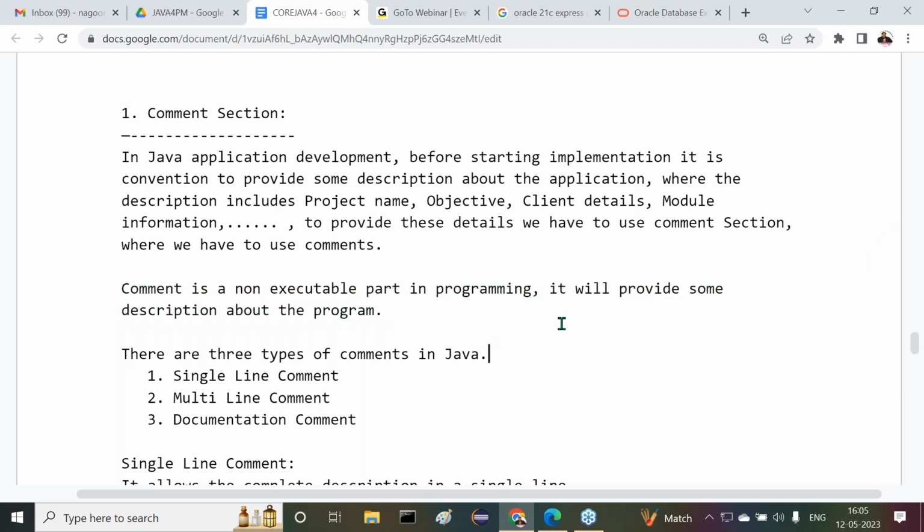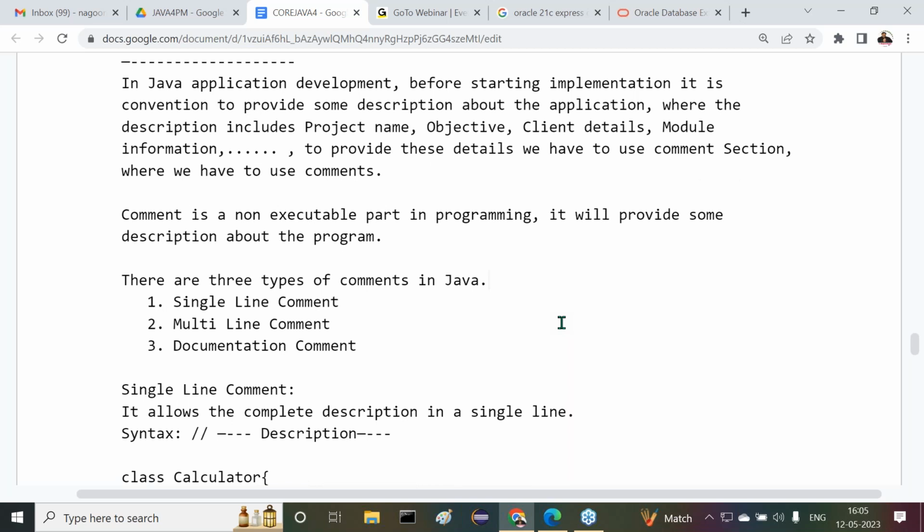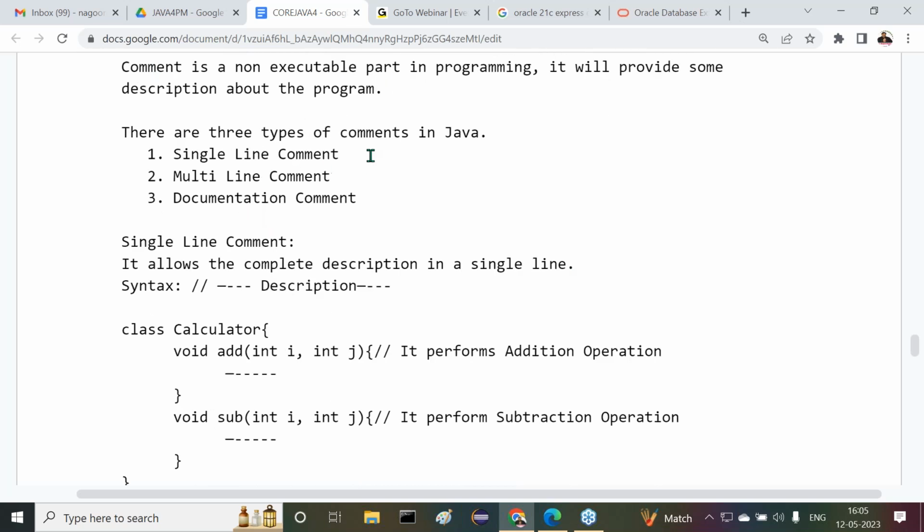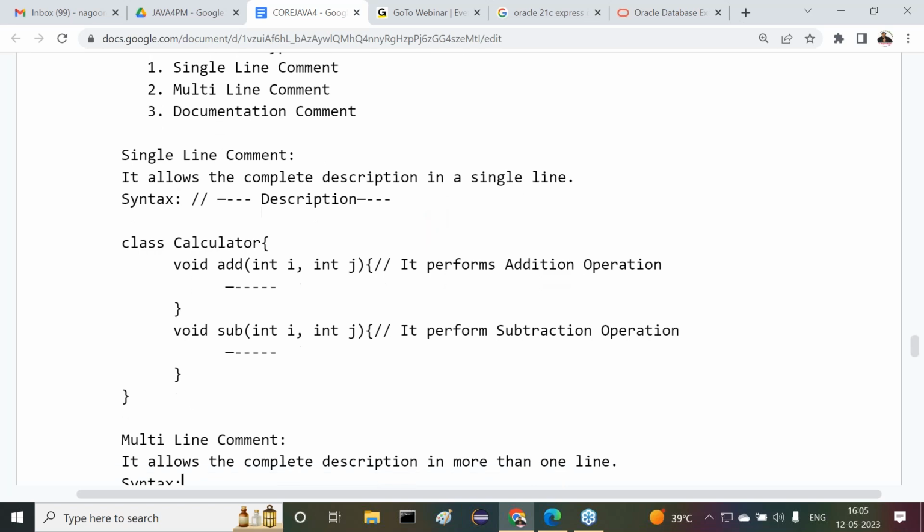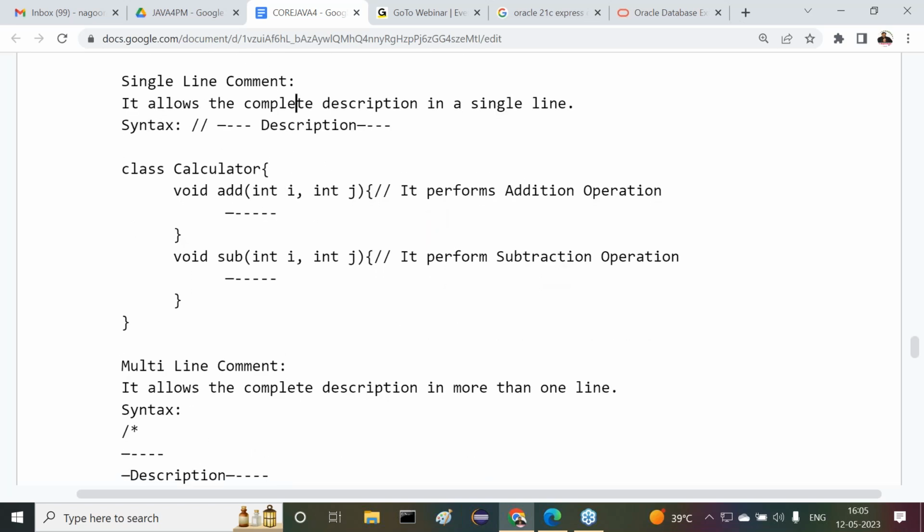Next one is how many types of comments are available here? Overall, three types of comments exist. What are the three types of comments? First one is the single line comment. Second one is the multi-line comment. And the third one is the documentation comment. What is the single line comment actually? It allows the complete description in a single line. The single line comment is able to allow the total description in a single line.